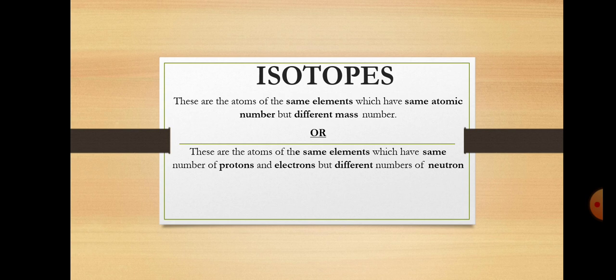So atomic number is concerned with the number of electrons and protons, and the mass number is concerned with the number of protons and neutrons. The second definition: these are the atoms of the same element which have the same number of protons and electrons but different number of neutrons. So, isotopes have the same atomic number but a different number of neutrons, which means they have different mass numbers.